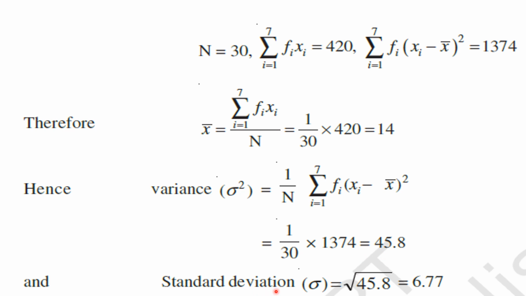Then standard deviation sigma is equal to square root of variance. What is the variance here? 45.8. So square root of 45.8, that is equal to 6.77. This is the square root of 45.8. Okay, my children, understood this point?